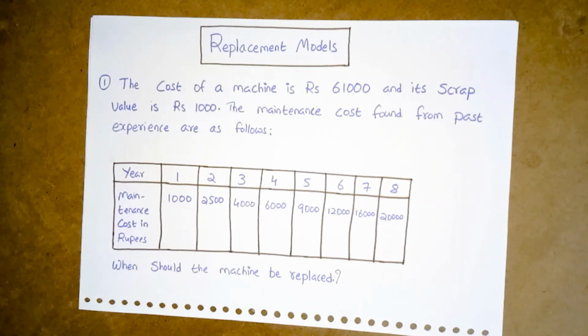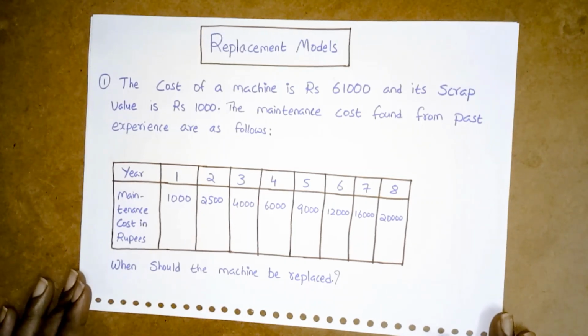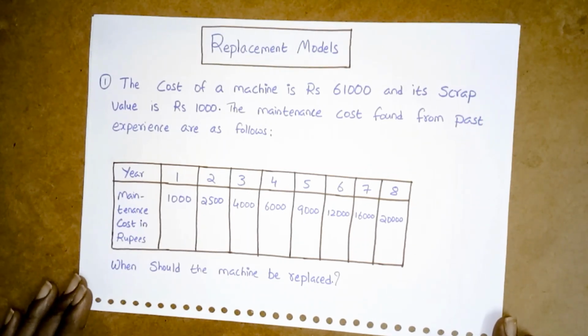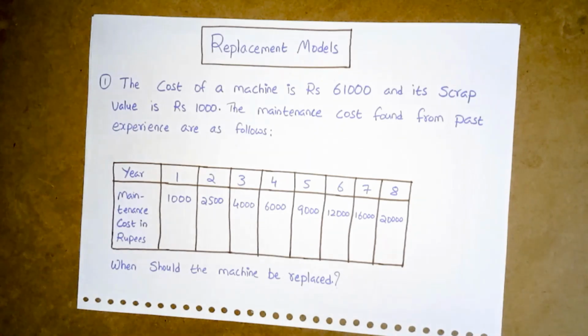Sometimes in industry they arrange spares, so once the replacement is due, they will immediately replace the item. Now we are having one problem, and we'll see how this replacement problem can be solved.